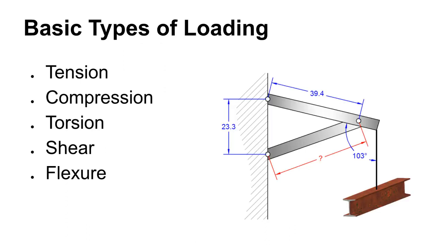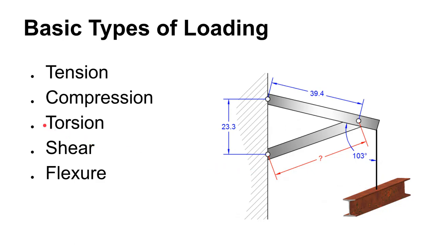All right, so pause the video here and think for just a second about where you would see these different types of loading, these different types of stress being applied to this little frame that's supporting this I-beam. Let's pretend that this is actually a welded steel bar that's hanging here. That bar would be in tension. So that's one place that you would see tension. You'd also see tension up here in this member as it's being pulled on by the downward action out here.